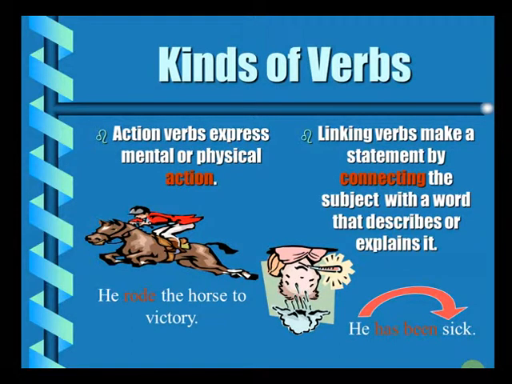The other type can be linking verbs. Linking verbs make a statement by connecting the subject with a word that describes or explains it. He has been sick. Now, the linking verb here is has been, since it is linking he, the subject, with sick, that is the predicate, the rest of the part of the sentence. So, as we saw, a verb can be either an action verb or a linking verb. Broadly, verbs can be divided in three parts.